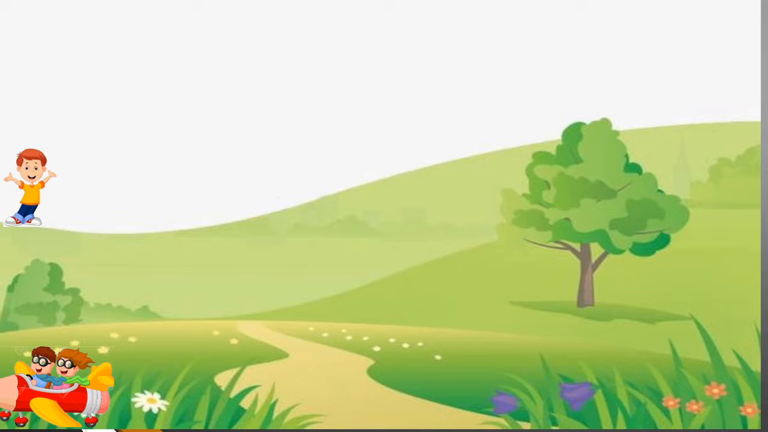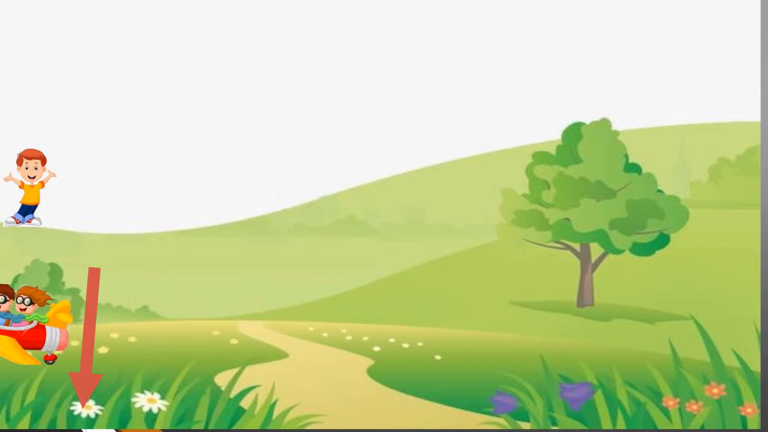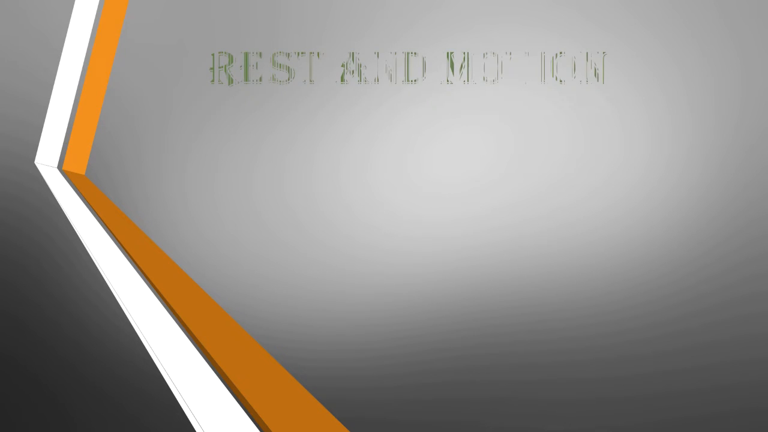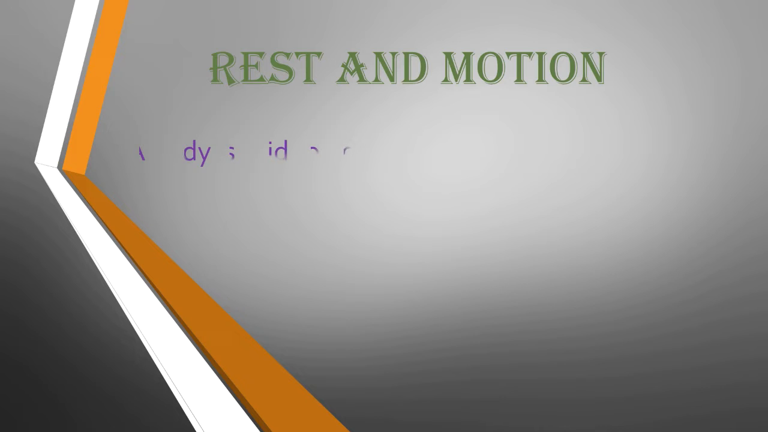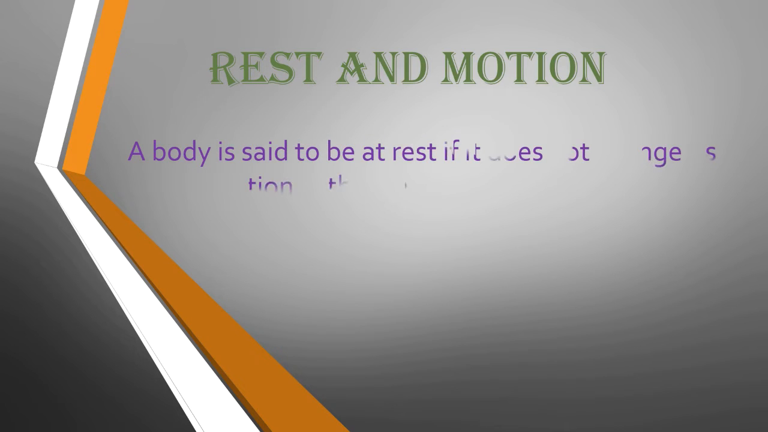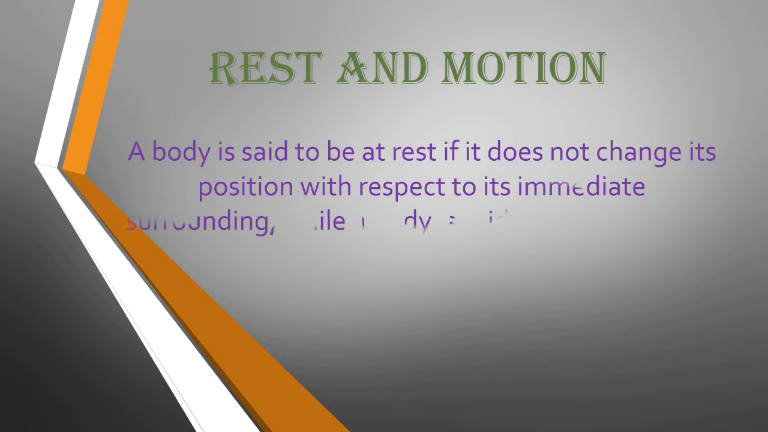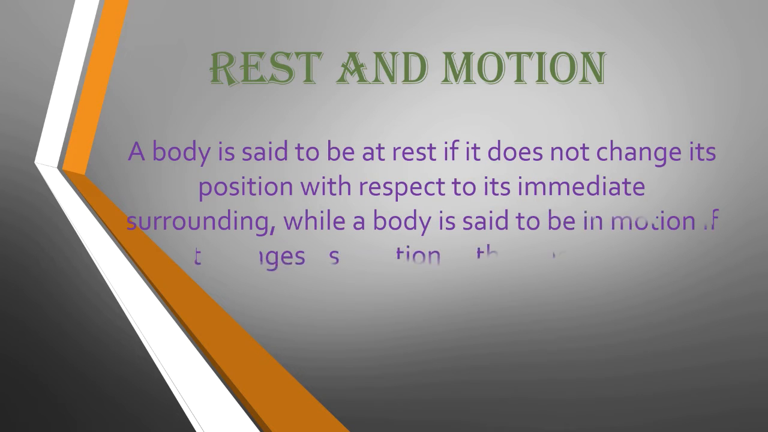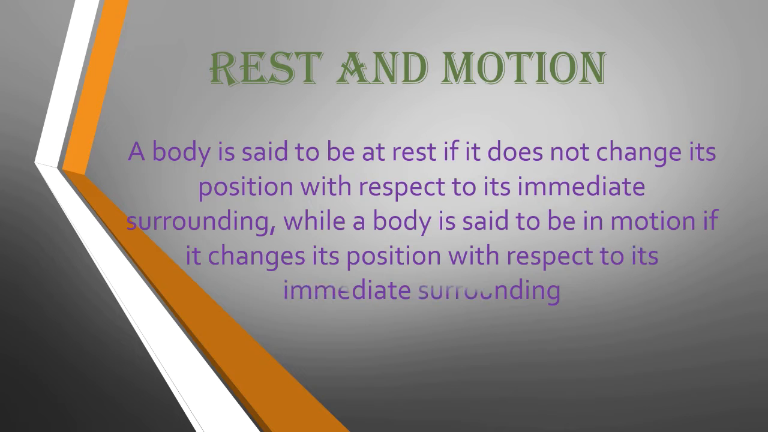Yes, both of them are right because we decide whether a body is at rest or in motion with respect to the surrounding. That means Arun is at rest with respect to the airplane and he is moving with respect to the ground. Hence, a body is said to be at rest if it does not change its position with respect to the immediate surrounding, while a body is said to be in motion if it changes its position with respect to the surrounding. We are all moving with respect to the universe.